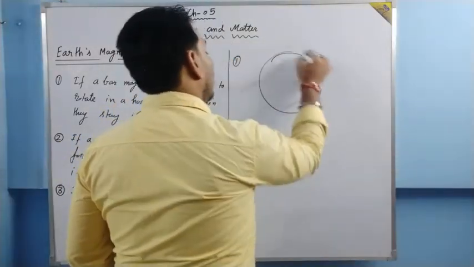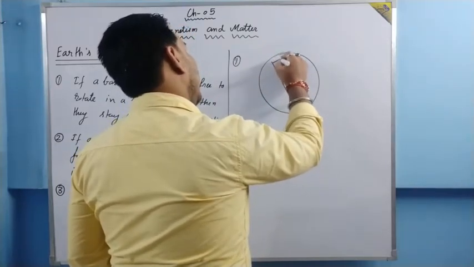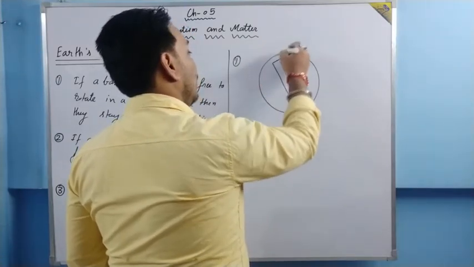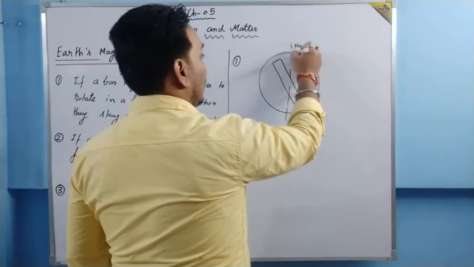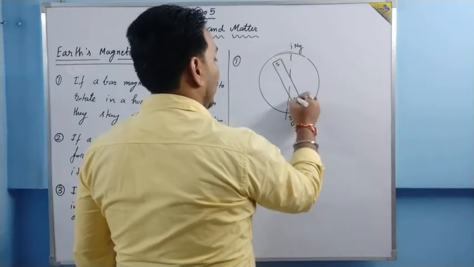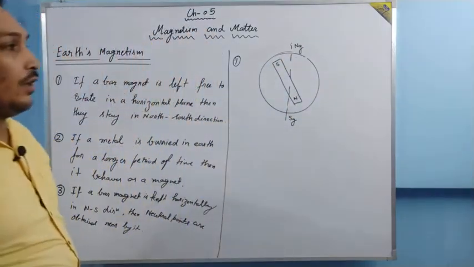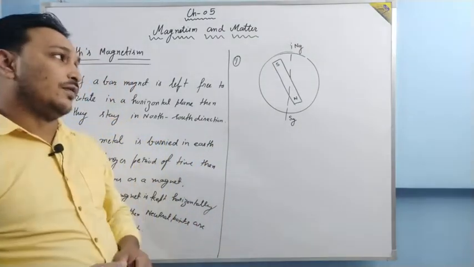Suppose this is earth, a bar magnet is there inside the earth. If this is geographical north, geographical south, here is the south pole and the north pole of the magnet. A very large bar magnet is present at the center of the earth, and because of this earth behaves as a magnet.